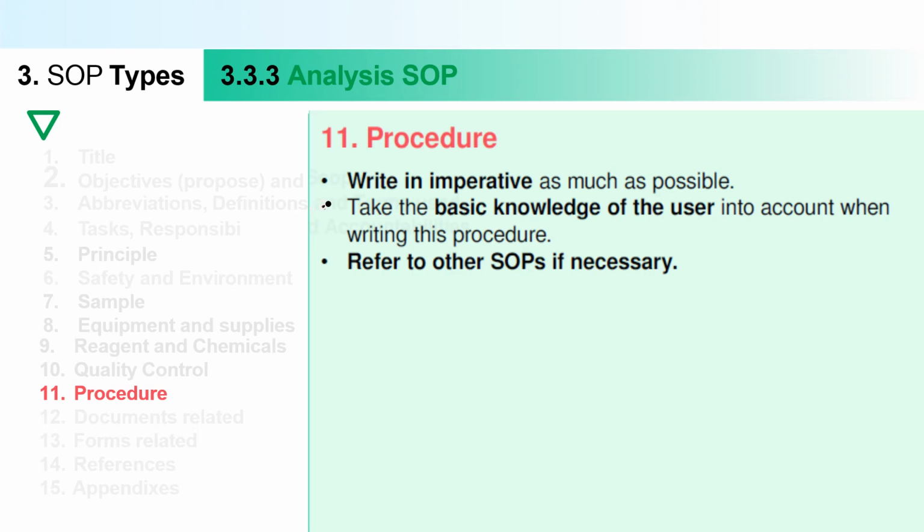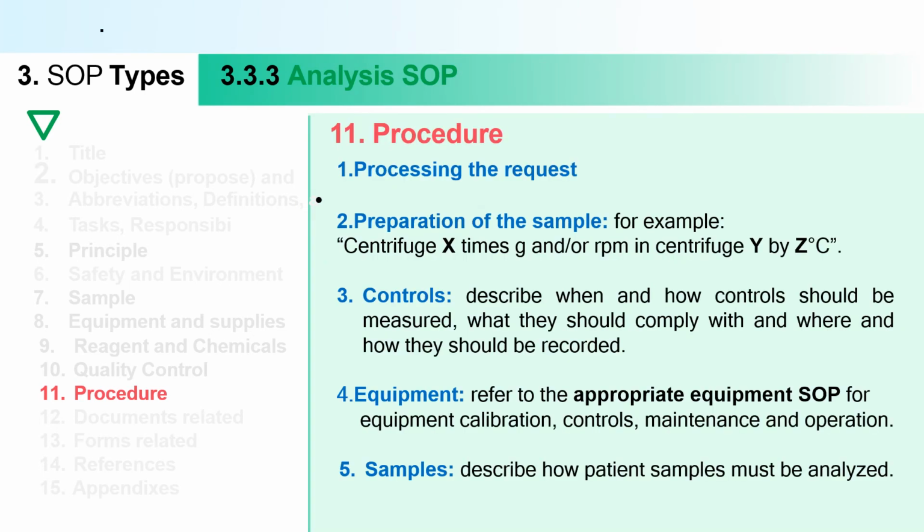Now in the procedure, what is the processing requested there? You have to write how to prepare that sample, how to centrifuge that sample, which type of control material you are using, on which equipment you have to perform that procedure, and how patient samples must be analyzed. Everything you have to write in this procedure.